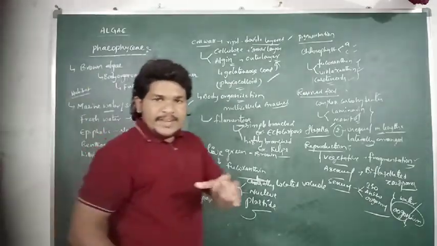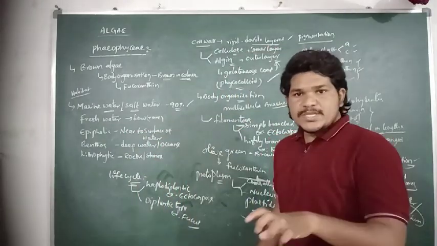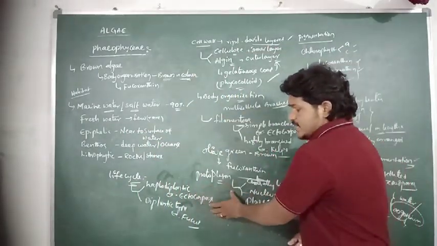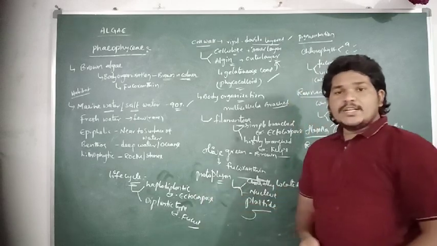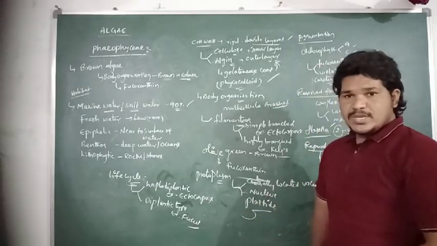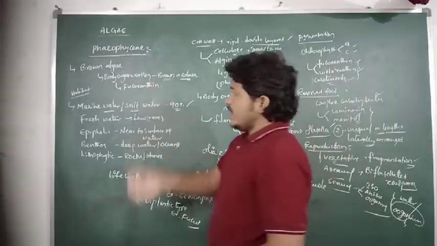So there are two different kinds of life cycles present in the brown algae. They are the haplodiplontic life cycle, which is exhibited by Ectocarpus, and the diplontic life cycle, which is exhibited by Fucus. This is about the life cycle of Phaeophyceae.